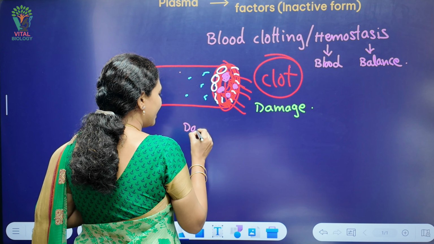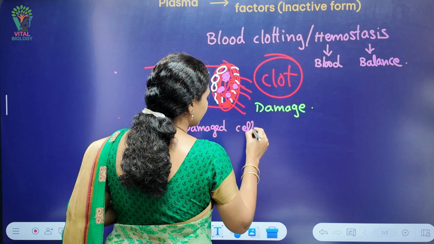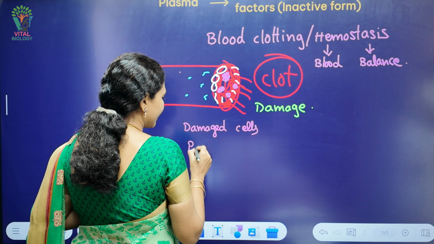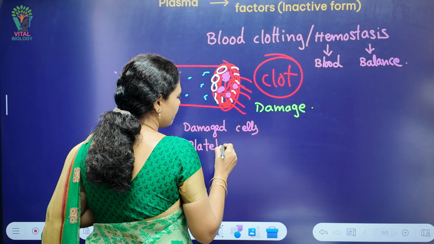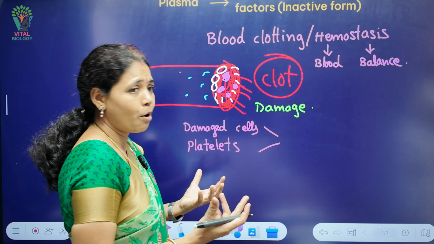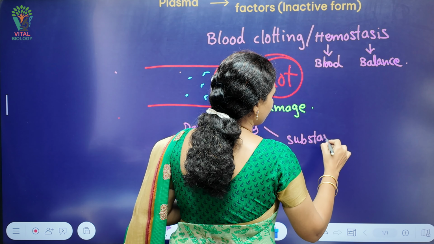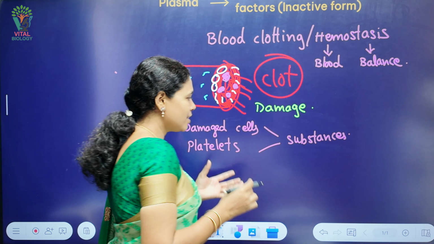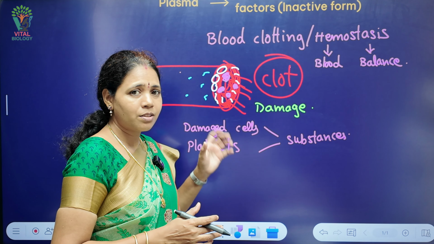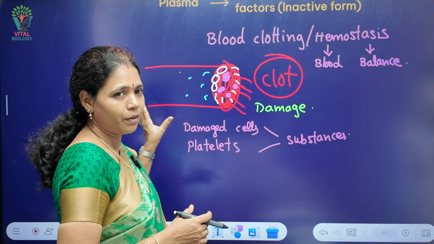See here, damaged cells and even the platelets both release some substances near that damaged region. These substances give signals to the clotting factors present in our blood.